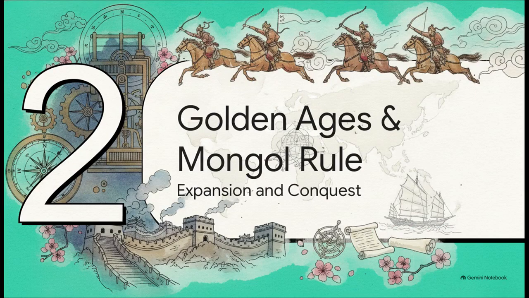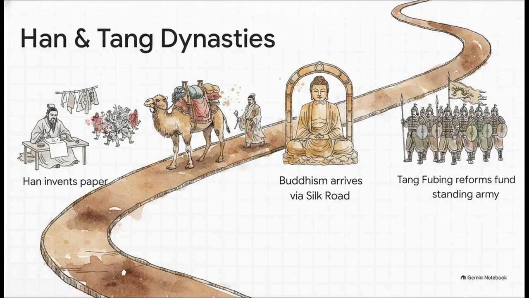Which brings us to Section 2, Golden Ages and Mongol Rule. Emerging victorious from that civil war, the Han Dynasty ushered in an undeniable golden age. We're talking the invention of paper, the opening of the lucrative Silk Road, and the arrival of Buddhism. Aside from a super brief 13-year interruption in the year 9 by a bureaucrat attempting radical land distribution, this massive prosperity paved the way for the Sui and ultimately the mighty Tang Dynasty.